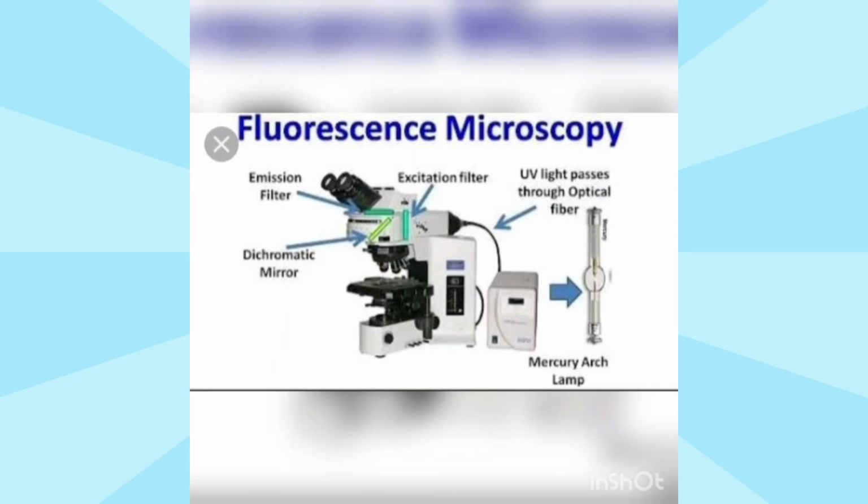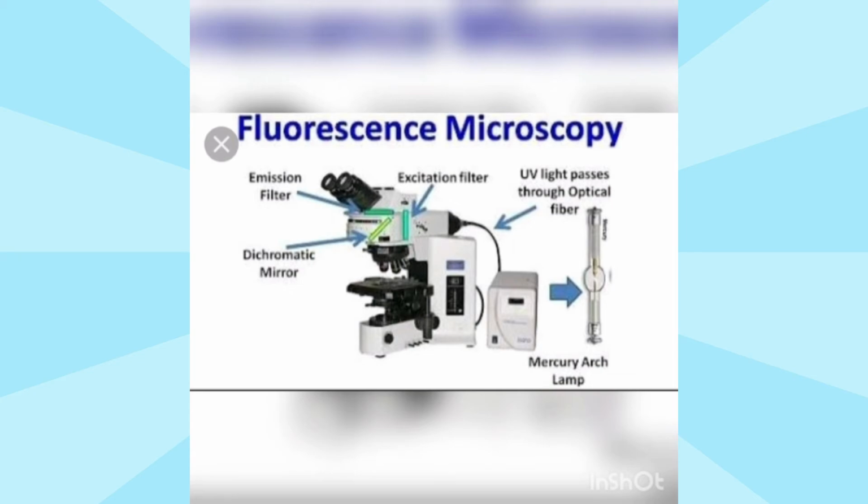Second type of microscope is the fluorescence microscope. E. Betzig, W. Moerner, and S. Hell were recognized for the development of super-resolved fluorescence microscopy, which brings optical microscopy into the nano dimension. A fluorescence microscope is an optical microscope that uses fluorescence and phosphorescence instead of, or in addition to, reflection and absorption to study properties of organic or inorganic substances. The fluorescence microscope refers to any microscope that uses fluorescence to generate an image.